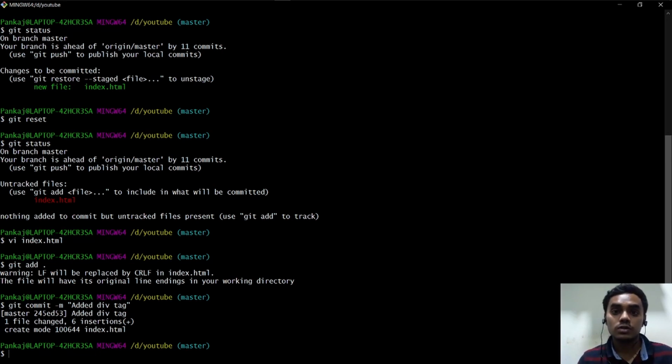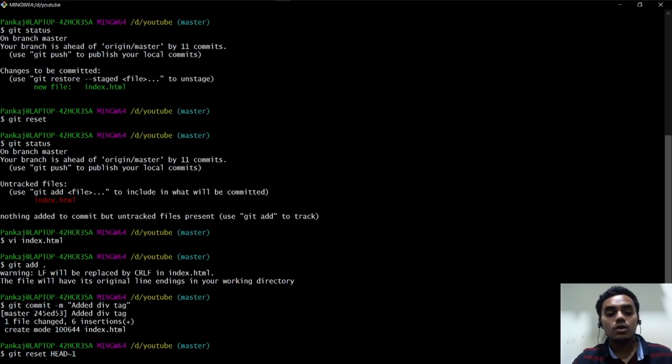To undo when you already committed, we do something like git reset HEAD~1. Git reset was just to undo the changes that were added by git add. But we committed it as well, so just running git reset is not going to work.